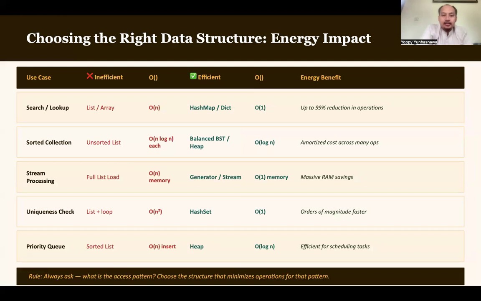Okay, and this is about the data structure. We have so many data structures. We have list, we have array, we have unsorted list, we have sorted list. Those are data types, data structures.